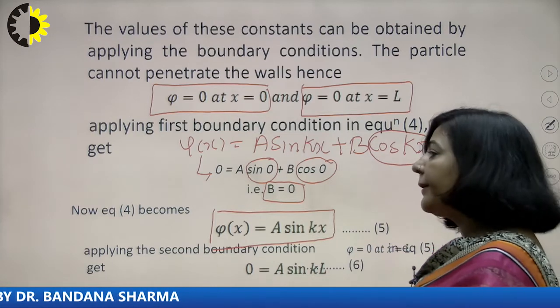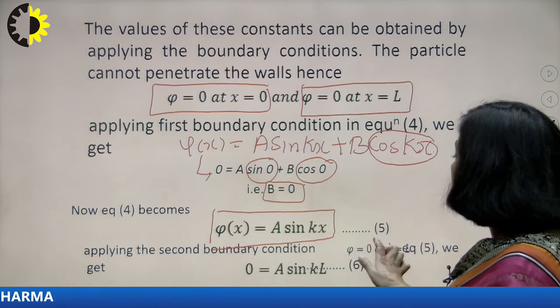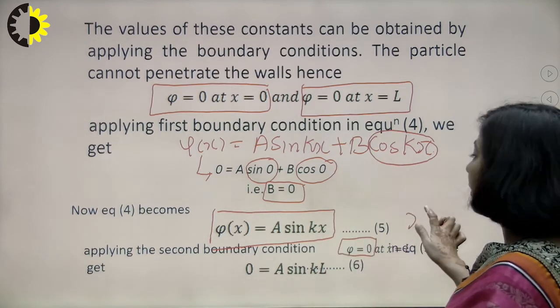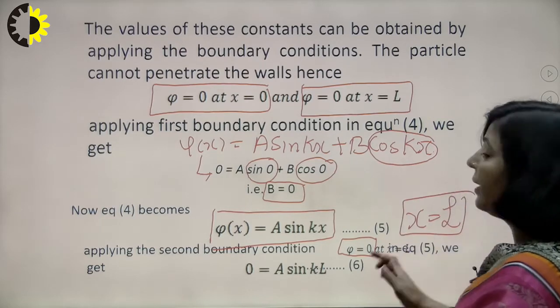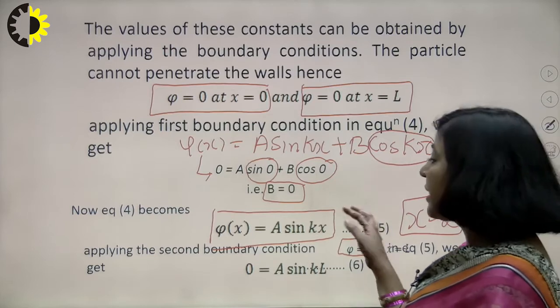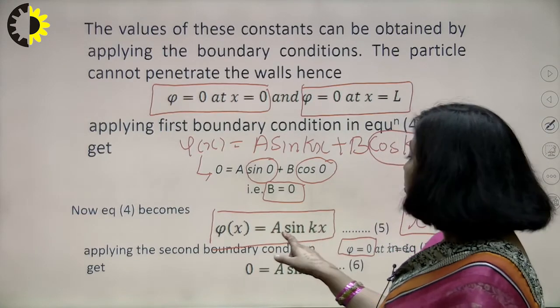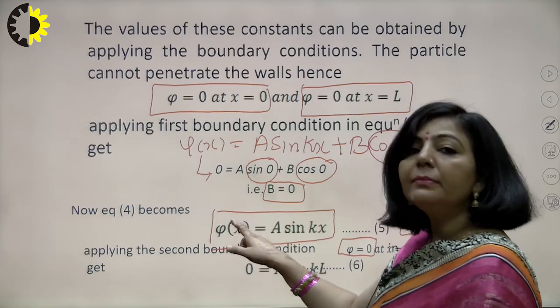So we are going to apply that condition. What is the condition? The wave function will be 0 when x is L. So just apply that condition. When x is L, this part will become A sin kL, but this wave function will become 0.